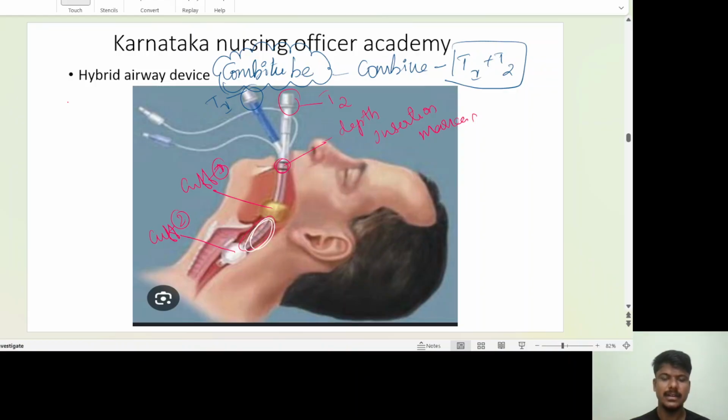If you take the tube and look, some fenestrations are there. These fenestrations are called pharyngeal fenestrations. And here you see pilot balloons, P1 and P2. Is that part clear to all of you? What are the parts of the Combitube? Tube 1, tube 2, depth insertion marking, cuff 1, cuff 2, and pharyngeal fenestrations.